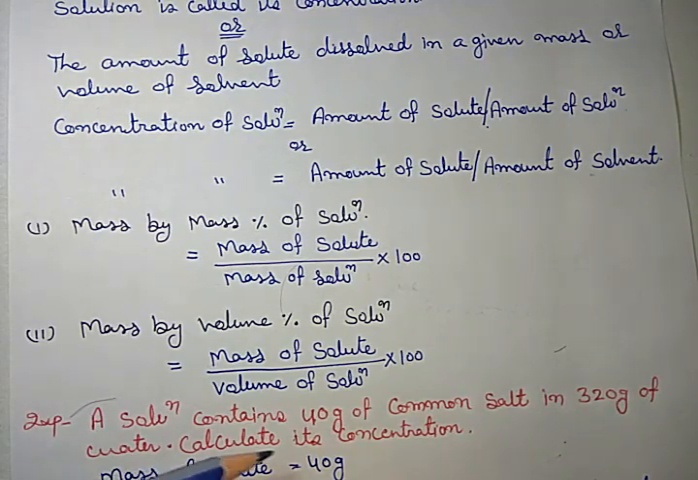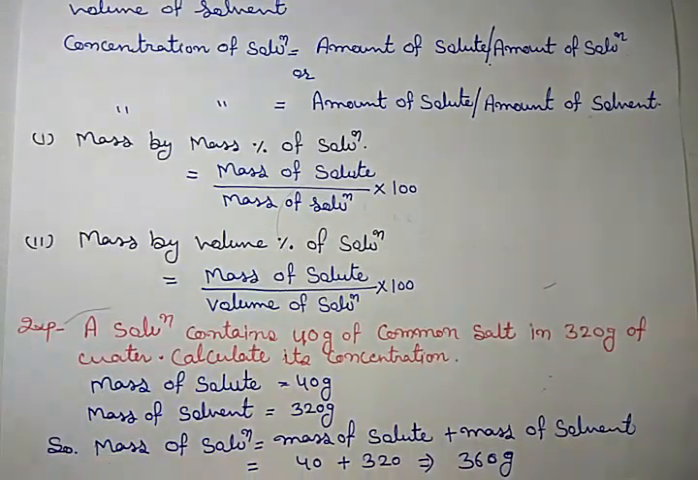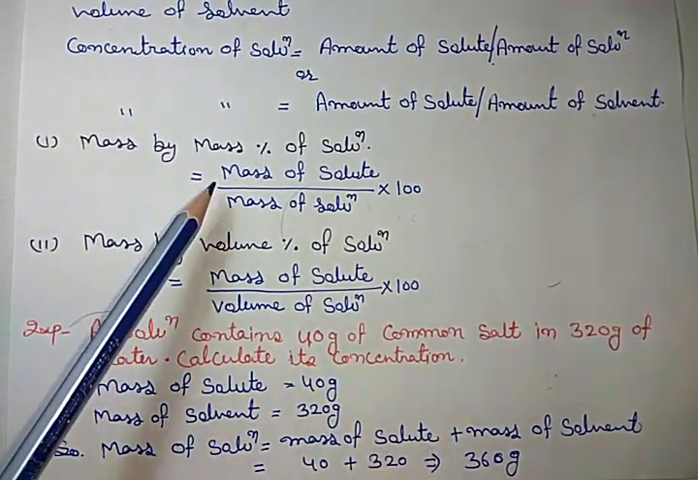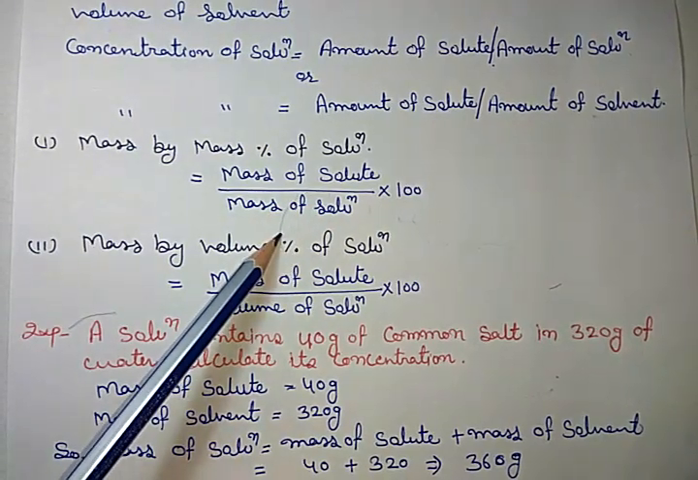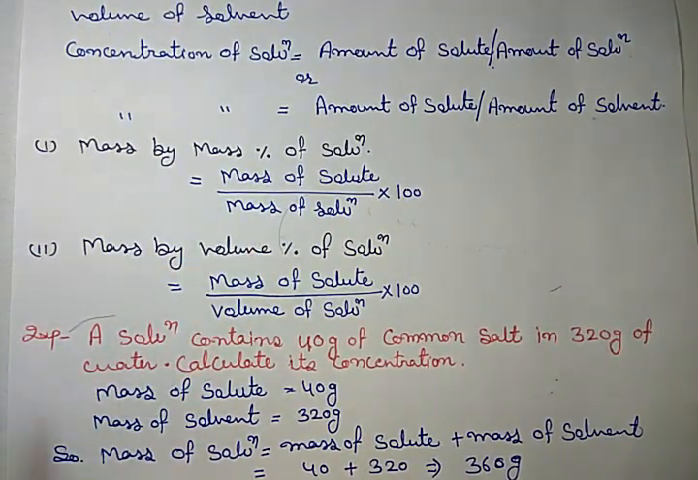Okay, here is one example so you can understand it very clearly. A solution contains 40 grams of common salt in 320 grams of water. Now calculate its concentration. Since it is mass and that is also mass, the formula will be mass of solute divided by mass of solution.